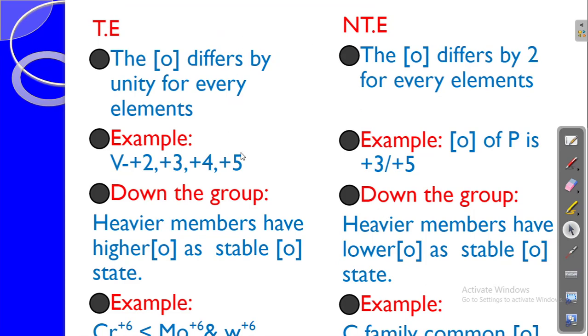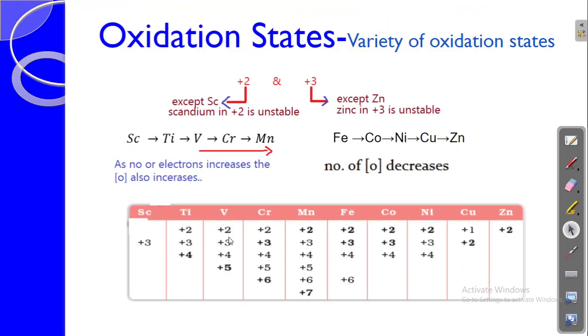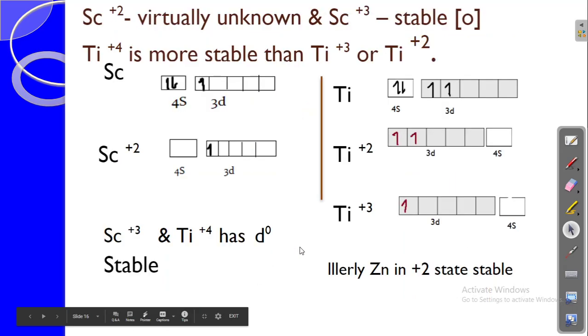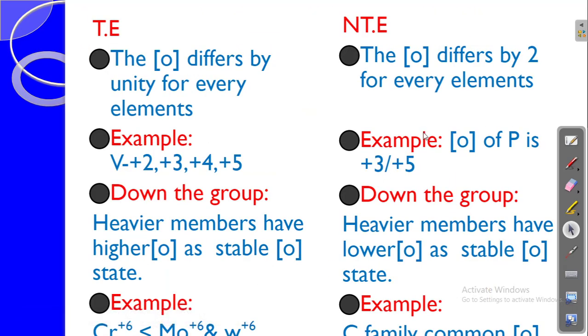So here the oxidation states of the transition elements differ by 1. Okay, see here, you can see the oxidation state is differing by 1. So +2, +3, +4, +5. The difference between two oxidation states for an element is going to be only 1. But when we see other elements, for example p block elements like the nitrogen family, for nitrogen the oxidation state will be +3 or -3, but for phosphorus it can be +5, because of the extension of the d orbital. So here the difference in the oxidation state will be 2.